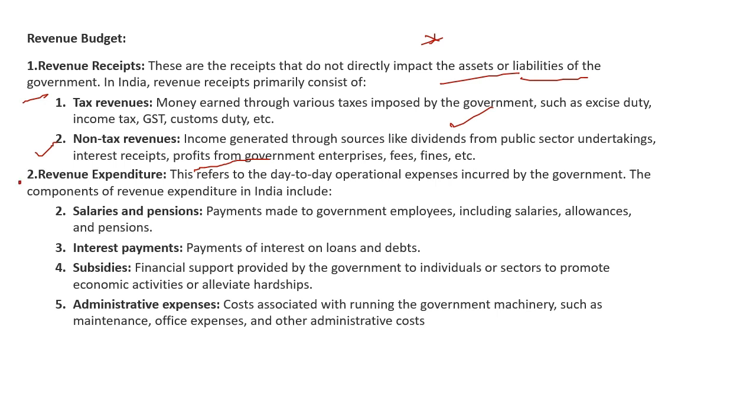Now, second part, revenue expenditure. This refers to day-to-day operational expenses incurred by government. The components of revenue expenditure in India include salaries, pension, interest payments, subsidies, administrative expenses.